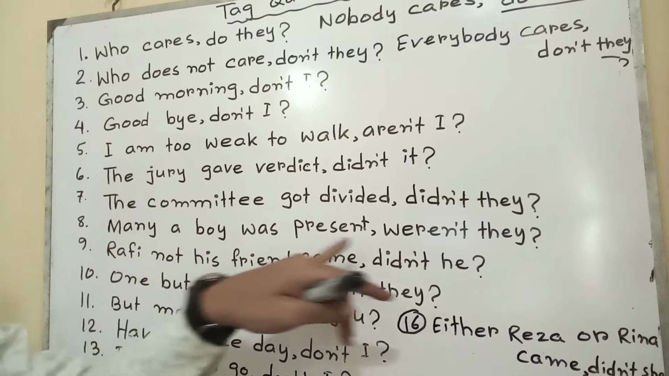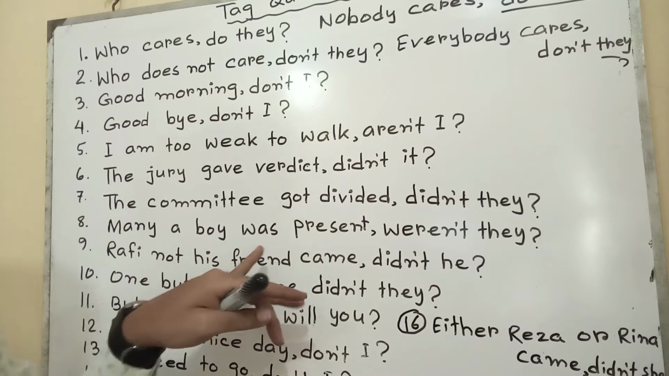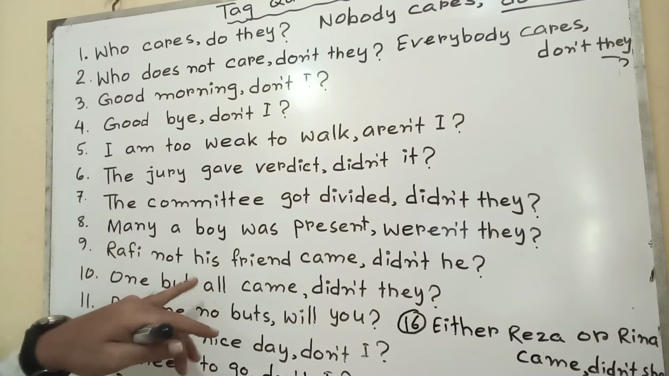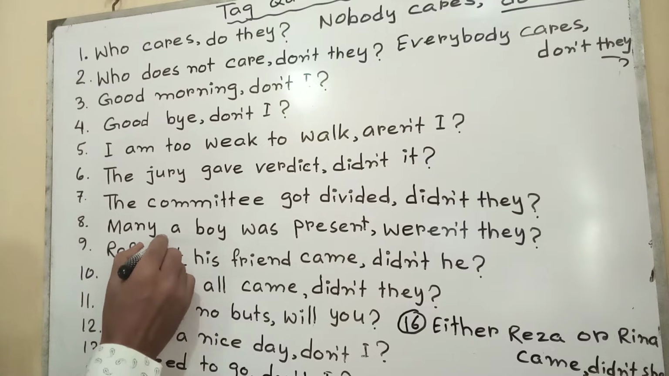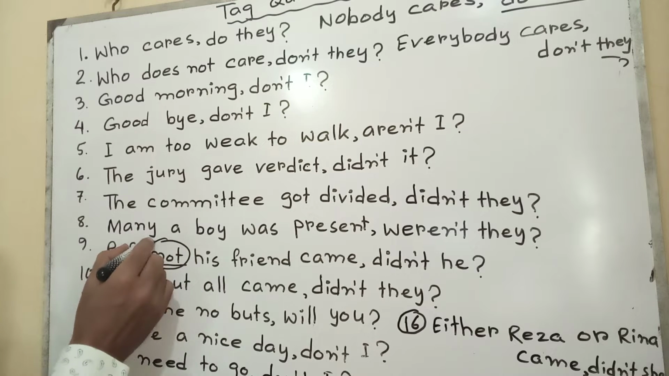Eight. Many a boy was present. Many a boy was present, wasn't he. Rafi, not his friend. If we find two or more nouns or pronouns in the subject, and if we find not there, at that time we have to take the left one.